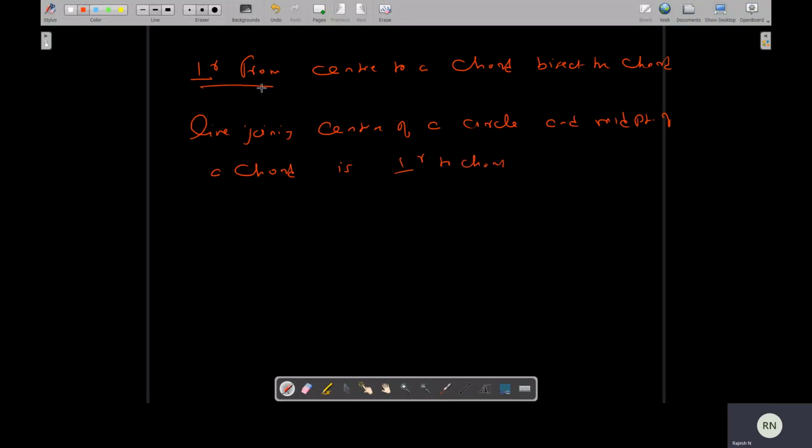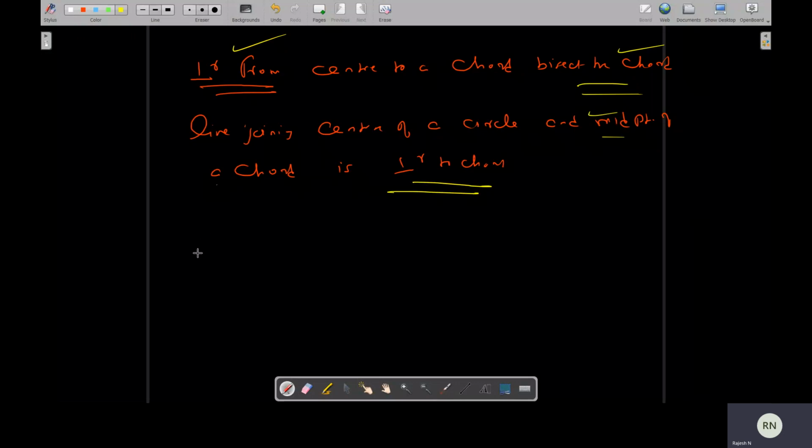In the theorem, the perpendicular is given and we have to show that it bisects the chord. But here, it is given that it is a midpoint of the chord, and you have to show that it is perpendicular. This is the difference between a theorem and its converse.